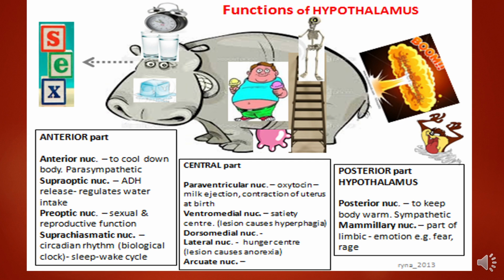The fourth one is the suprachiasmatic nucleus, which is responsible for the circadian rhythm, or the biological clock. What is the biological clock? It is a 24-hour cycle. What is our day-to-day routine? In the morning we wake up, we do our morning regimes daily, then we go to work, we come home, we have snacks in the evening, and then we go to sleep.